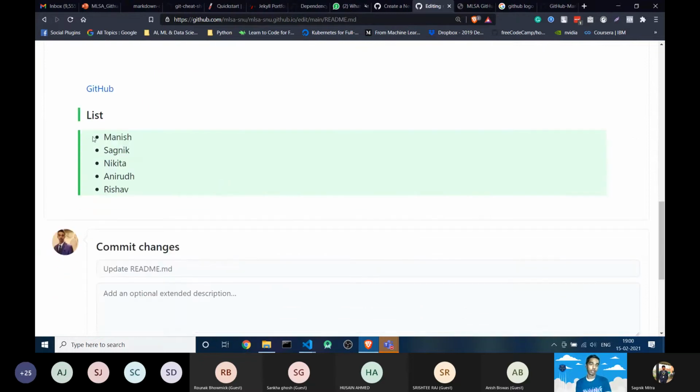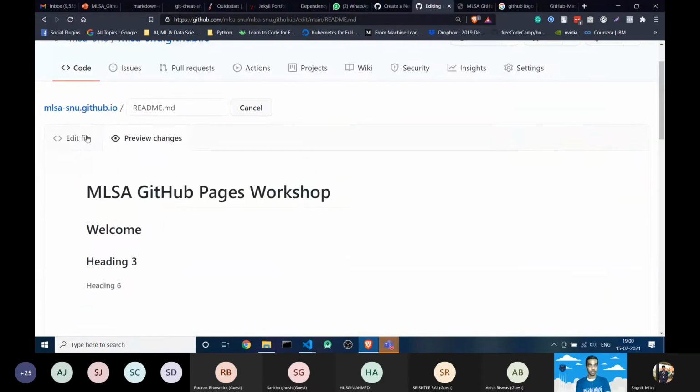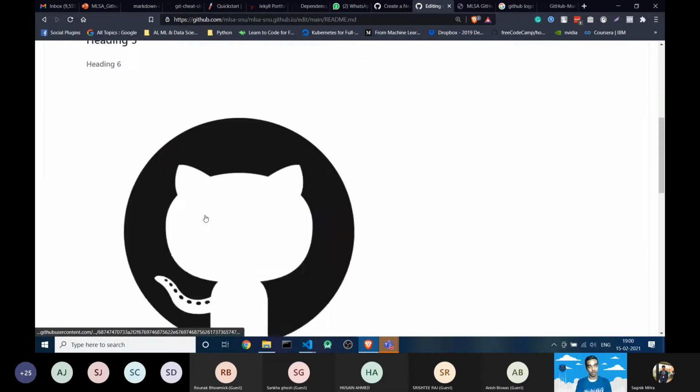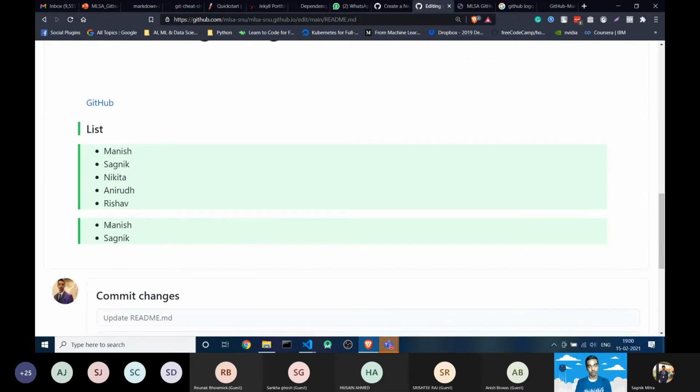I just used a hyphen and the text changes to a list. So it's quite simple, right? You can also use an asterisk for the same. You can always check the changes here, you can see the same thing already changed.